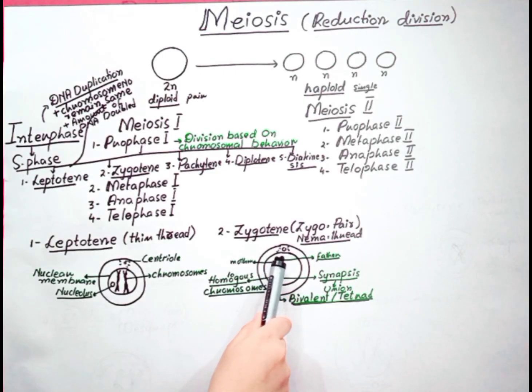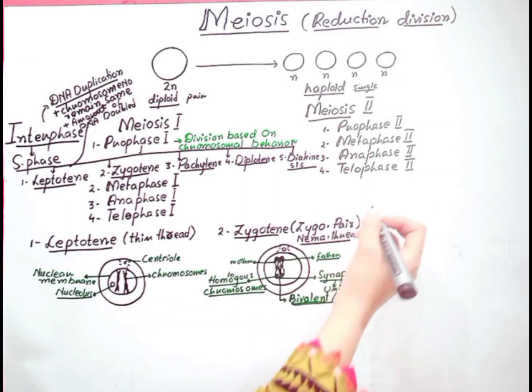There is one thing which we have to remember. During this zygotene stage, all four chromatids are not visible. They will be visible during the pachytene stage. So let's discuss the pachytene stage.